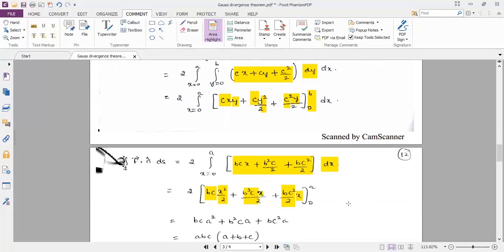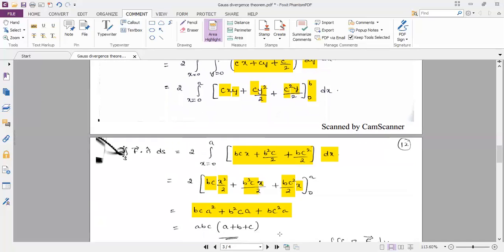We need to apply the limits for x between 0 to a. So applying limits between 0 to a with the concept upper limit minus lower limit, we get bca square plus b square ca plus bc square a. Taking abc common, the required answer is abc into a plus b plus c using the Gauss divergence theorem.